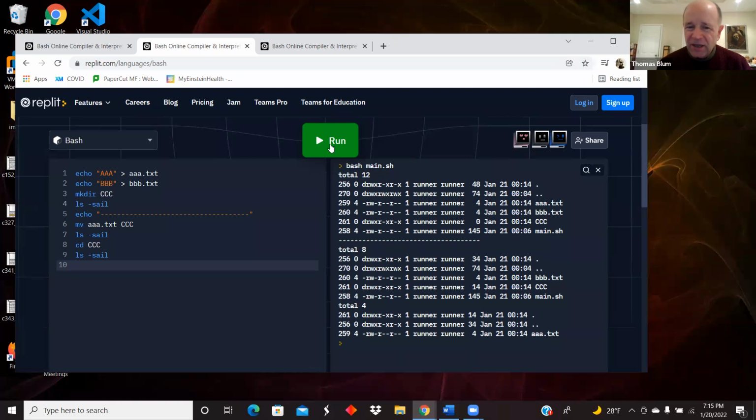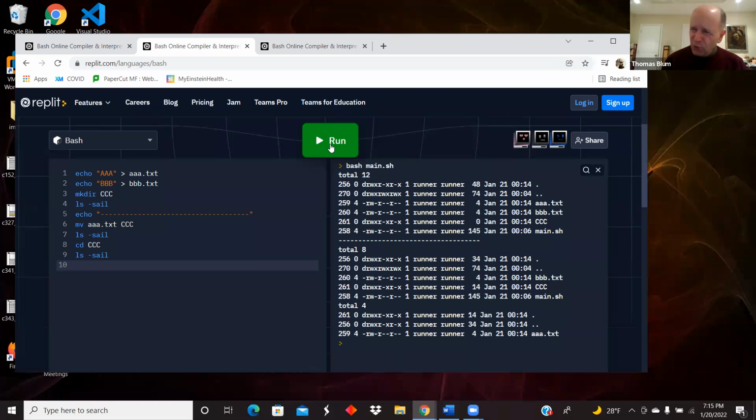Originally it had the inode of 259. And 259 is what disappeared from that directory when we did the second ls. But in the final ls, we see it's now in the subdirectory. So that was version 2 of a move.